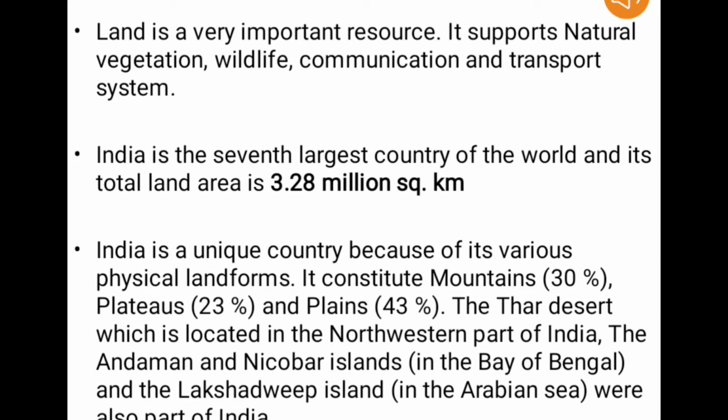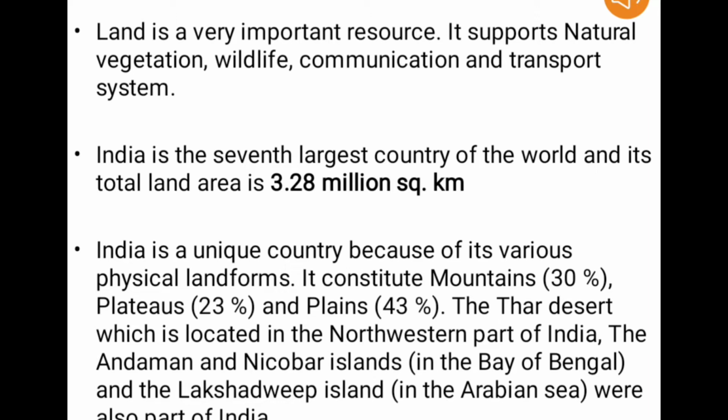planning. In this chapter, we will learn about one important natural resource, that is land resources. Land resources are part of the natural resources given to us by nature, and it is a very important resource as land supports natural vegetation, wildlife, communication, as well as the transport system. Besides, land is also an important resource because it supports the livelihood and various activities of human beings.